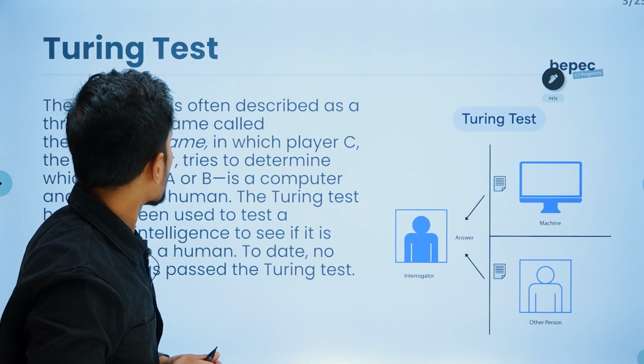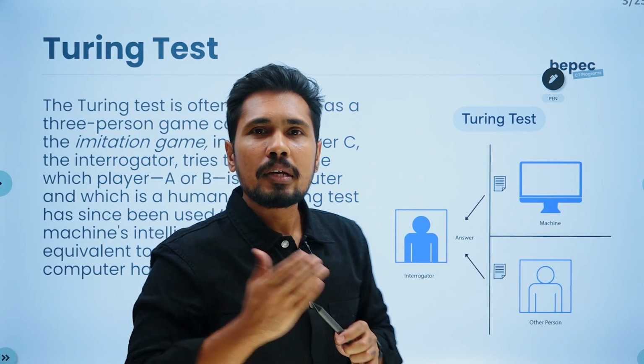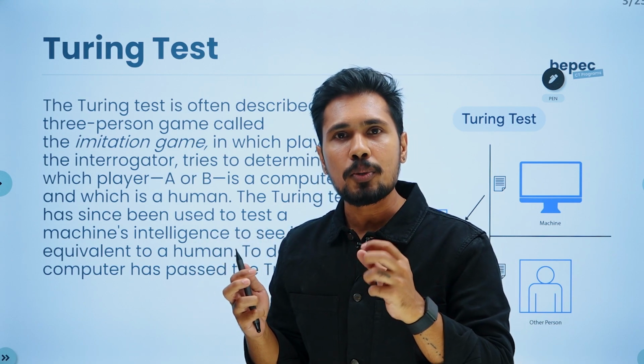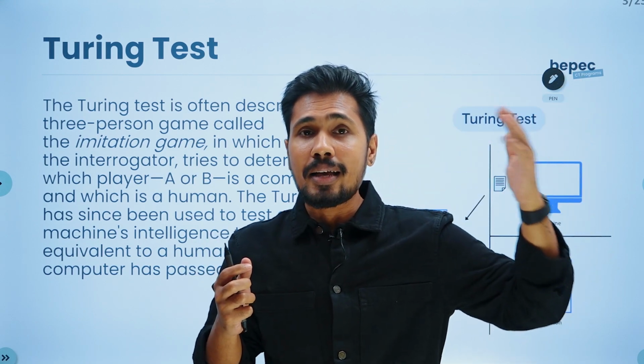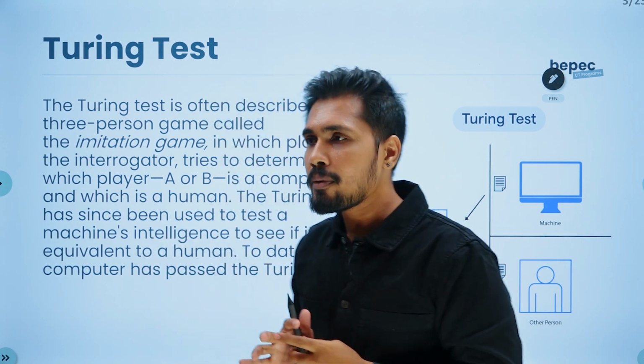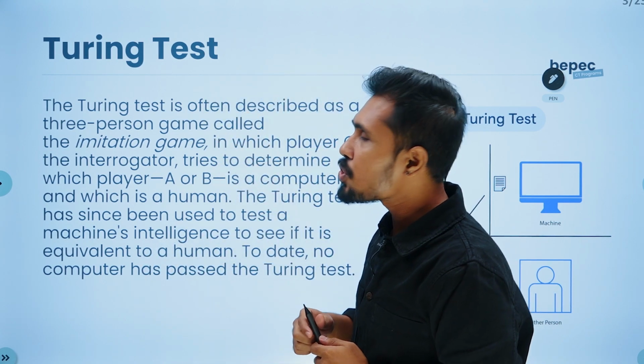Now before getting into it, we need to go back to the history. Whenever we say AI, people say AI is booming. I don't actually agree with it. The boom of AI happened in 1950. So now let's understand all that. Before that, we need to understand the Turing test.